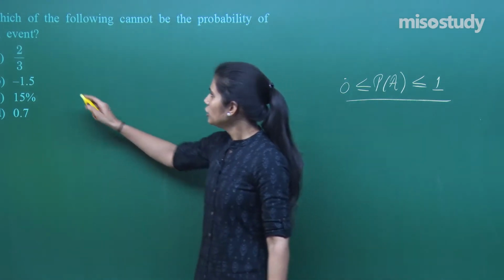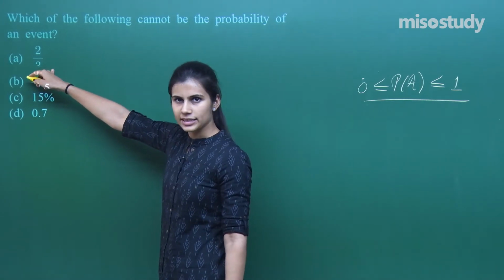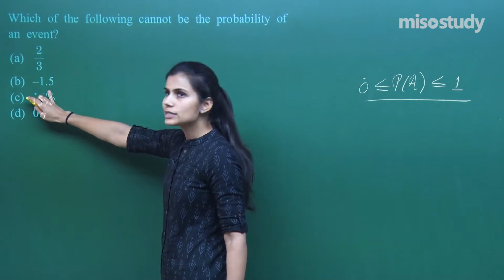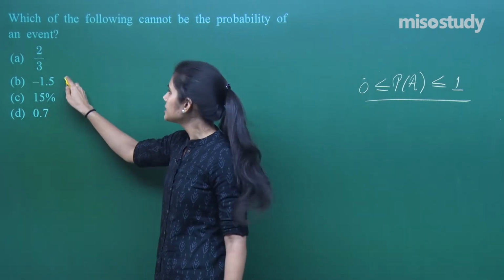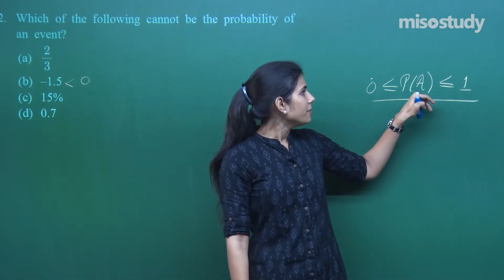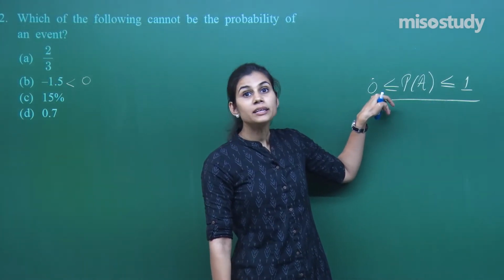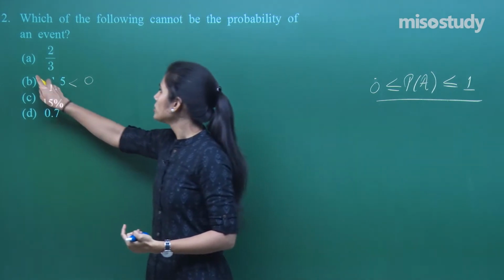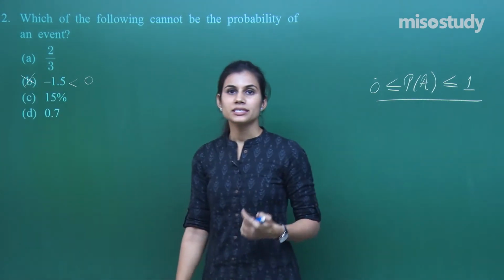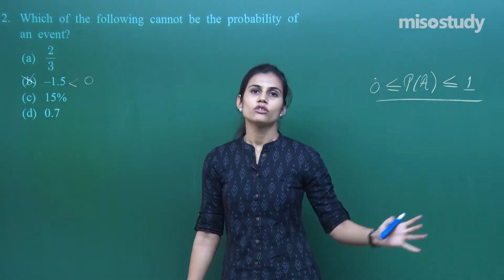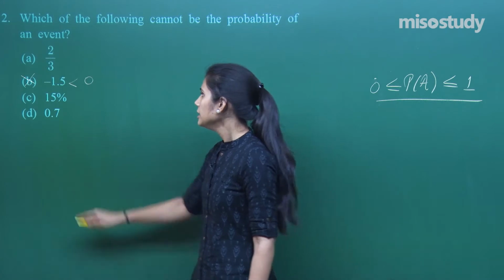Here, 2 by 3 is between 0 and 1, so this can be the probability of some event. Minus 1.5 is less than 0, and probability cannot be less than 0. So negative real numbers can never be the probability of any event, and numbers beyond 1 can also never be the probability of any event.